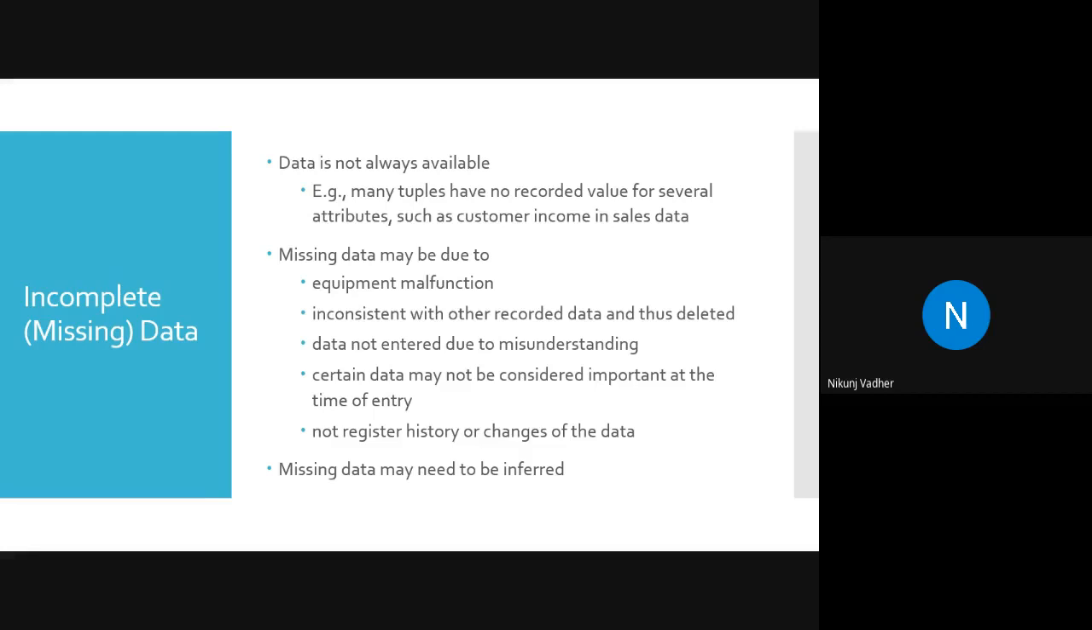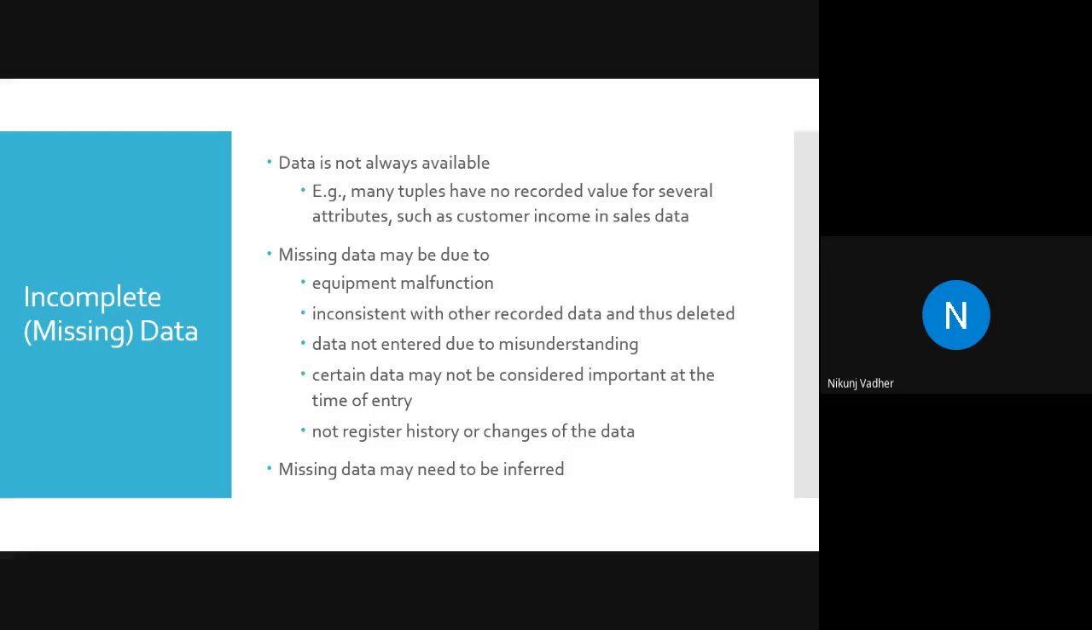Next is data not entered due to misunderstanding. Something like, let's say you are visiting a medical store and they ask for your mobile number, so you say yes, and then you pay the bill and leave. So that field will be empty. Sometimes the user is not intentionally failing to fill the data, but sometimes, you can say, due to misunderstanding of the operator, this is happening.